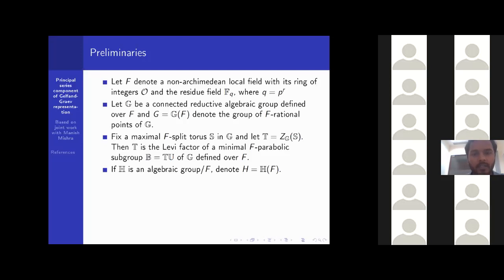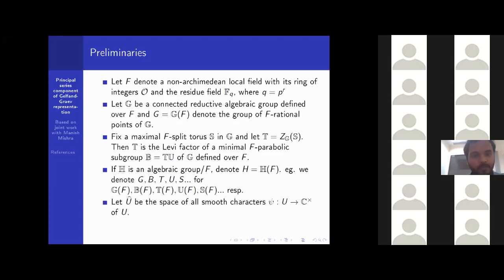Whenever H is a Zariski closed subgroup of this group G defined over F, we will denote by capital H the group of F-rational points of that H. That means we will denote by capital G, B, T, U, S the F-rational points of the corresponding bold groups G, B, T, U, S respectively.